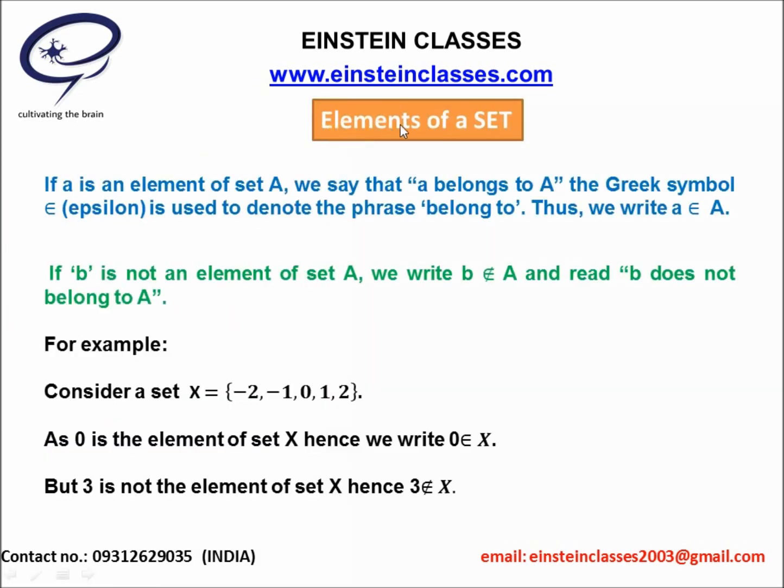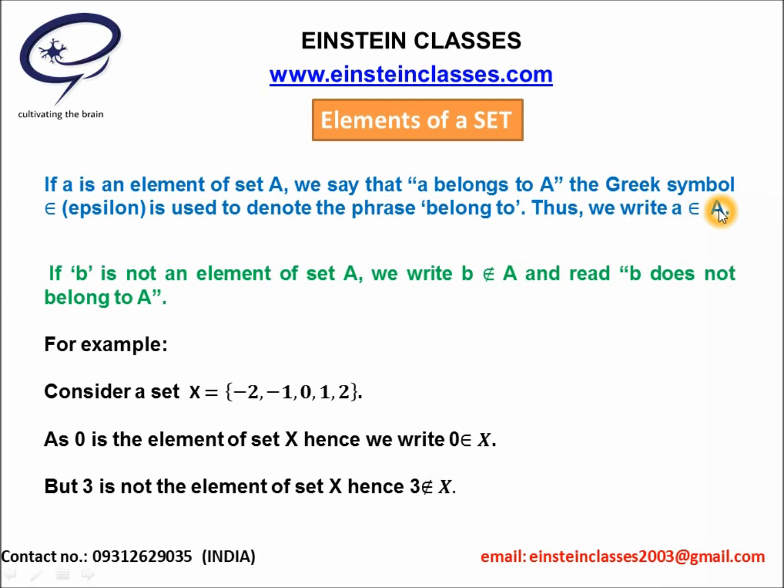Now we are going to discuss the elements of a set. Consider this set X. This set X has the elements minus 2, minus 1, 0, 1 and 2. Hence we can say that minus 2 belongs to set X because minus 2 is an element of the set X. Consider a as an element of the set A. Then we can say that a belongs to A. And for this belongingness, we use this symbol, which is a Greek symbol.